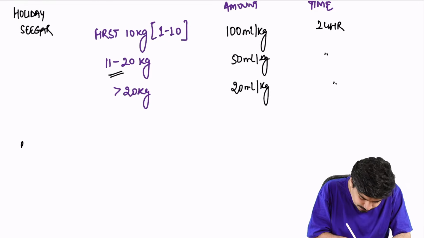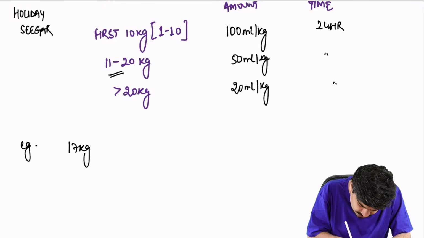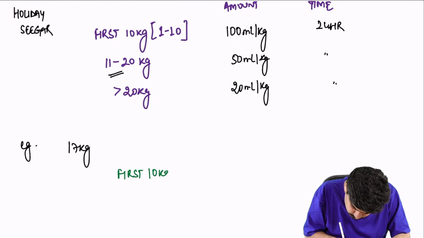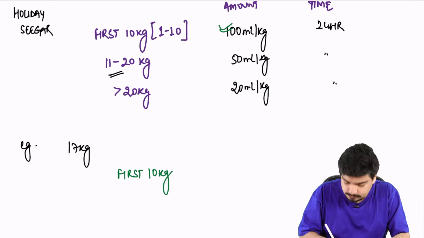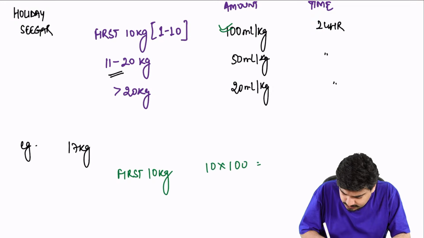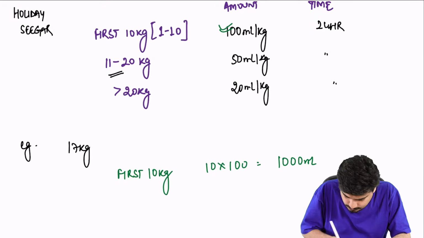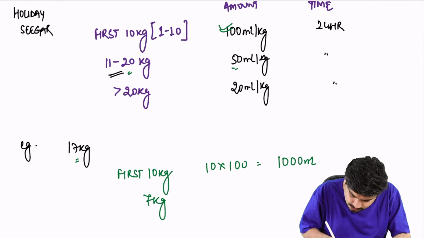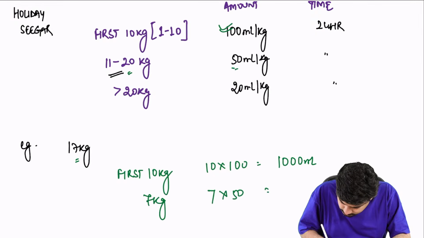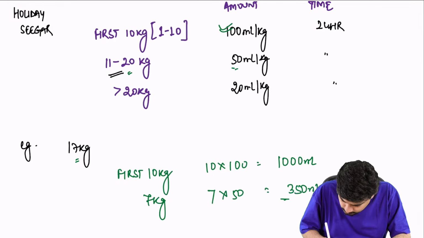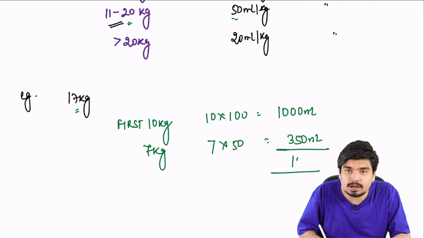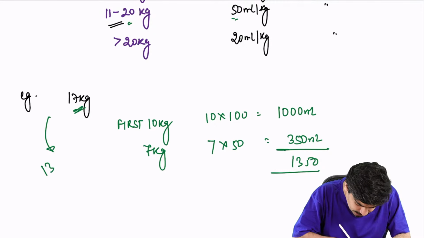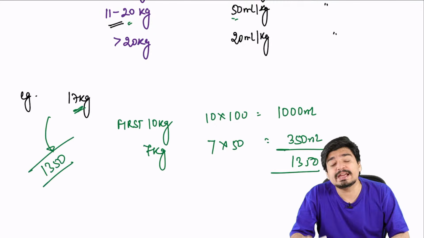Let's see, for example, there is a 17 kg child. So first 10 kg, we'll use 100 ml per kg. So 10 into 100, that is 1000 ml. For the remaining 7 kg, 17 kg being between 11 to 20, we'll use 50 ml. So 7 into 50, 350 ml. This maintenance fluid will be added, all 1350 ml. So for a 17 kg child, what is the maintenance fluid? The answer is going to be 1350 ml in 24 hours.